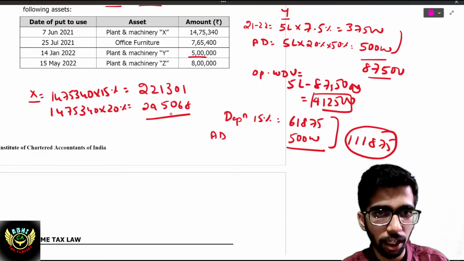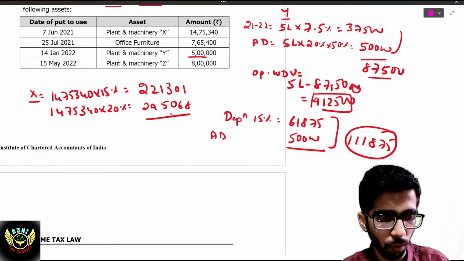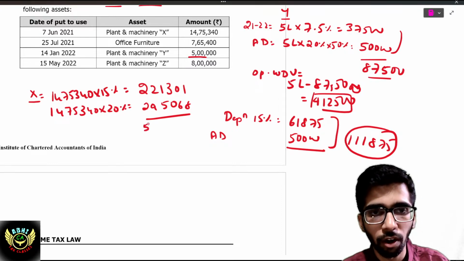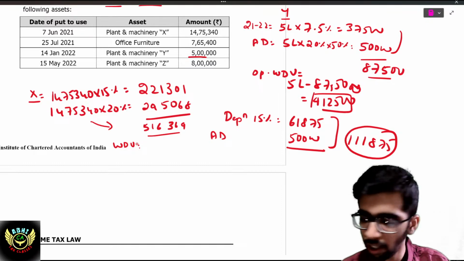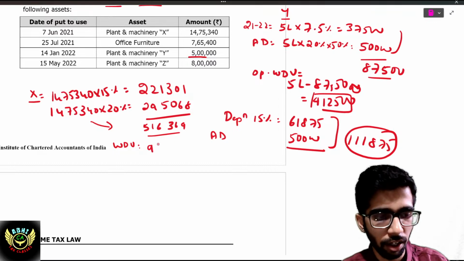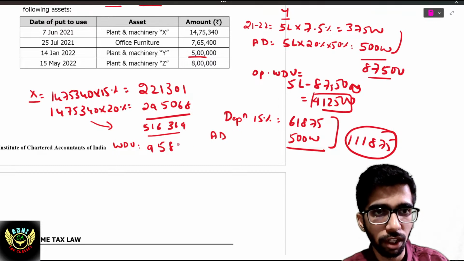That entire 221,301 plus 295,068 is 516,369. If you deduct this from this, WDV as on 1/4/2023 will be 1475,340 minus 516,369, 958,971.